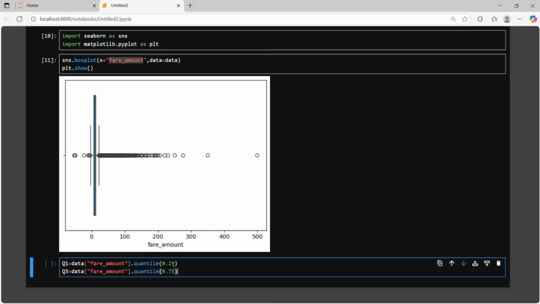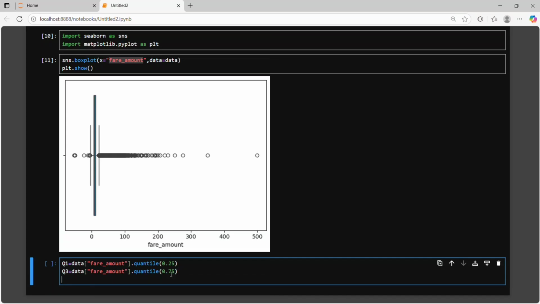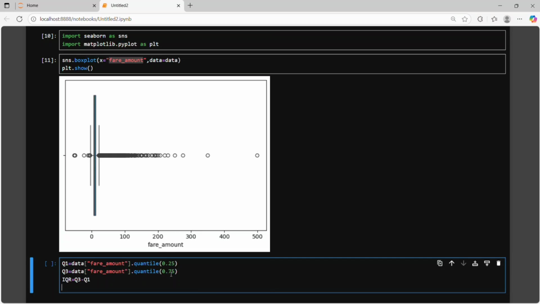So 0.25 means 25% of the data we use to find quartile 1, and quartile 3 is basically 75% of the data. After that I find the IQR. IQR is basically quartile 3 minus quartile 1, and from that we find the upper fence and lower fence.